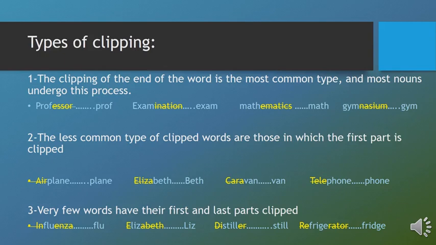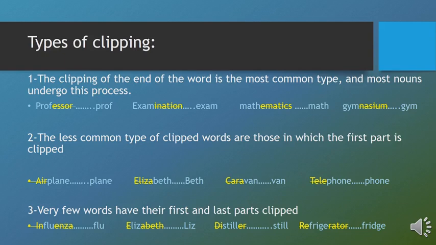Mathematics. In mathematics, we also delete or clip the last part of this word, ematics. What is left is math. Math is the clipped word after clipping the last part of the word. Gymnasium. After deleting nasium, after clipping nasium, what is left is gym. Gym stands for gymnasium. It has the same meaning, but gym is the clipped word after clipping the last part of the original word.